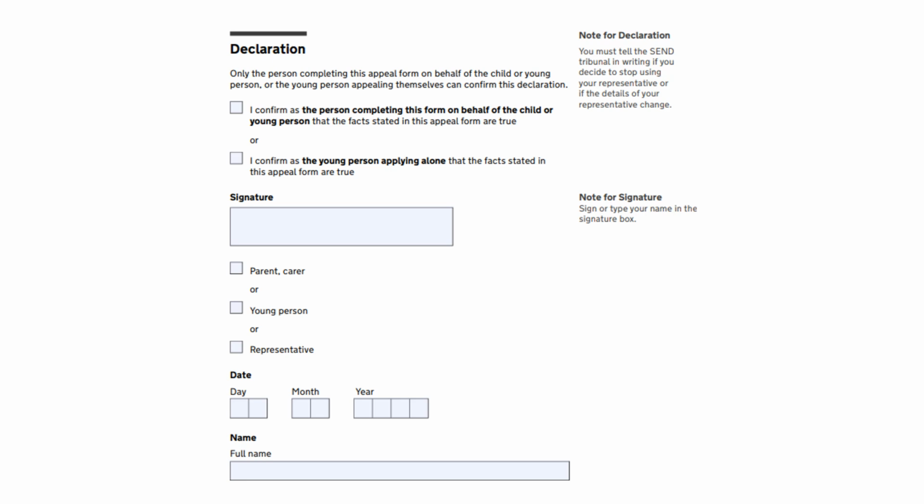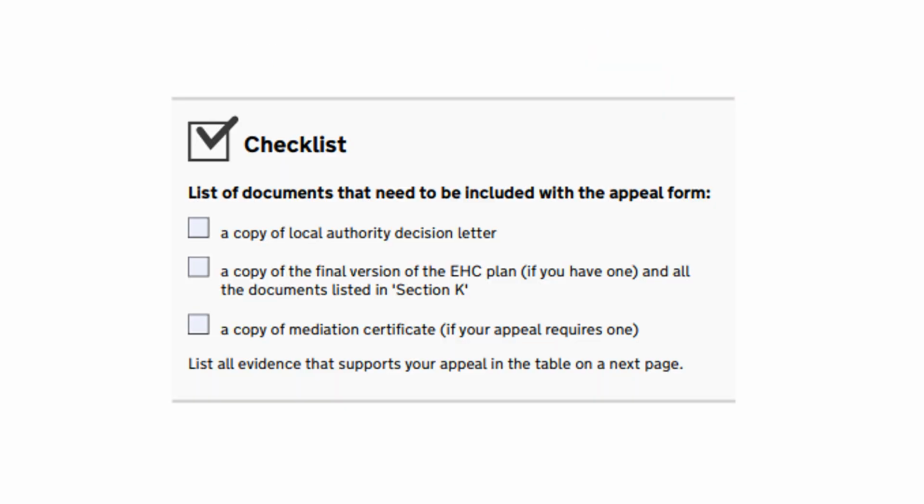Please ensure that you've signed and dated the form under the declaration section. The appeal form has an important checklist to make sure that you're sending in all the right information to the tribunal. So when you have finished filling in your appeal form, do not email or post it until you have ticked that you have included the letter from the local authority which gives you the right of appeal, a copy of the EHC plan and all the documents listed in Part K, a copy of a signed mediation certificate if your appeal is about more than Section I.